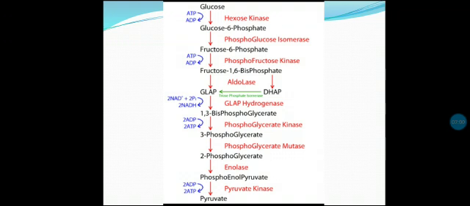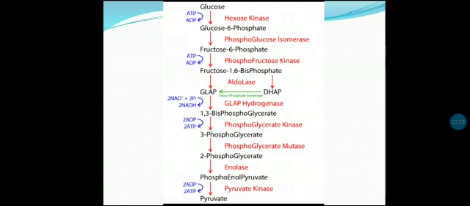In the further step, glucose 6-phosphate is converted to fructose 6-phosphate by the isomerase enzyme. Isomerization is taking place here, and fructose 6-phosphate is converted to fructose 1,6-bisphosphate. Fructose 1,6-bisphosphate is converted to glyceraldehyde in the presence of the aldolase enzyme.